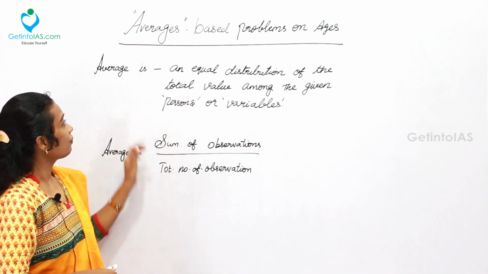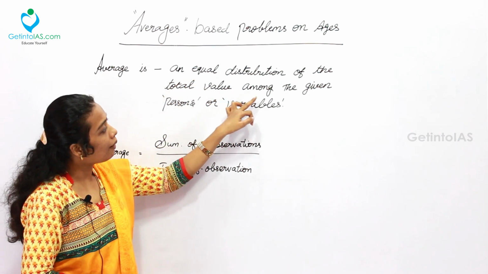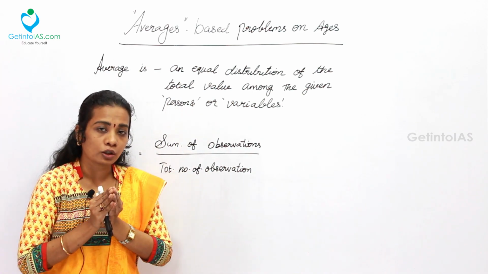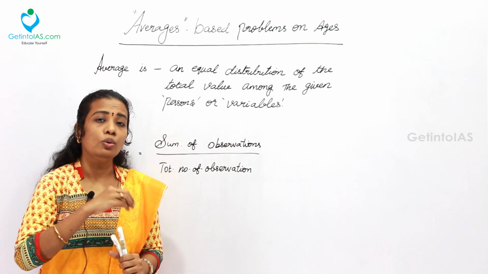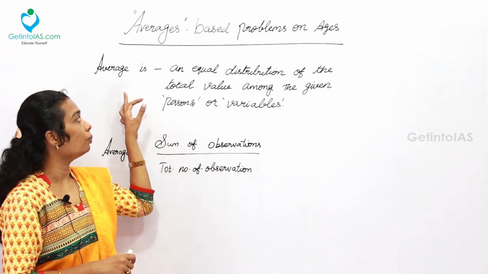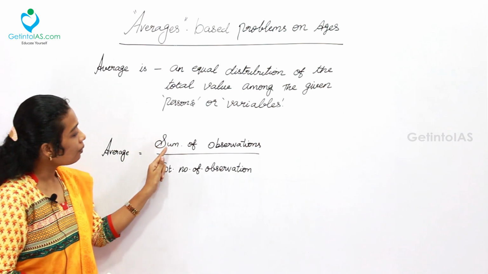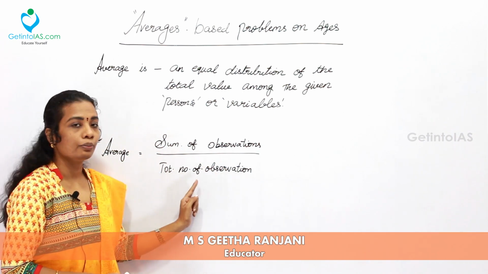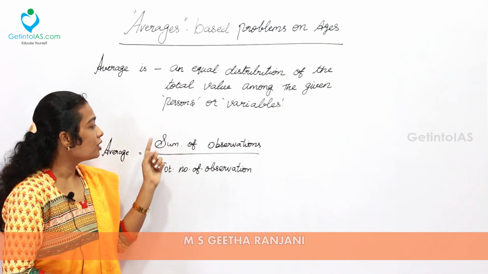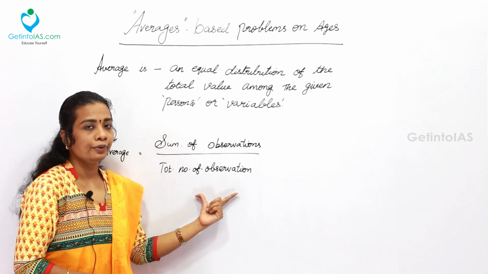the average topic. Average is an equal distribution of the total value among the given persons or variables. That is, we want to collect all the total values together and distribute to each and every person in equal units. That is simply said to be average. Generally, a standard formula for average is sum of observations divided by total number of observations. Observation is nothing but, while coming into the problems on ages part, sum of the ages of all the persons divided by number of persons.